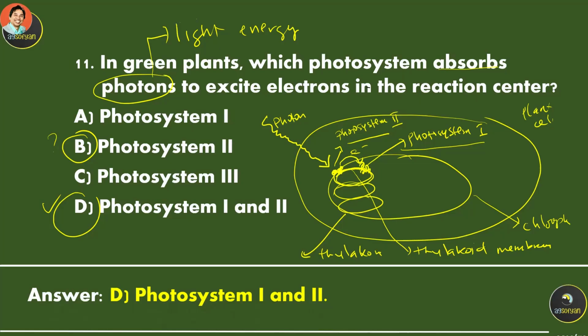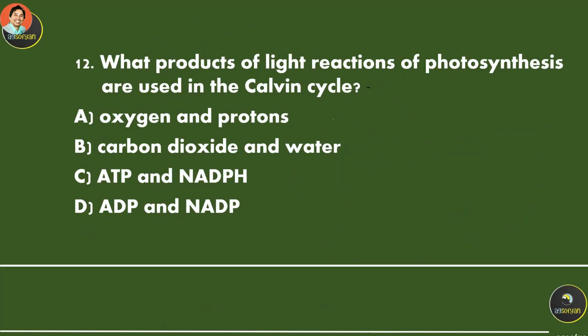Okay, now we talk about the order of the transfer. What product of light reaction of photosynthesis are used in Calvin cycle? Now, I'm just going to draw the thylakoid. Okay, so this is the thylakoid.